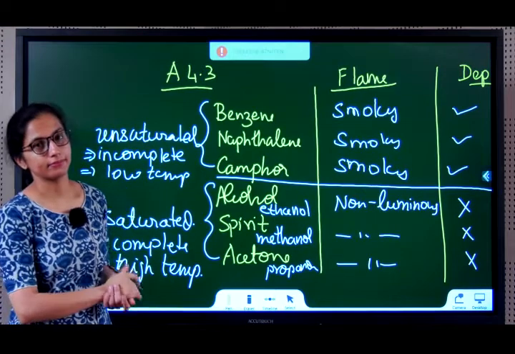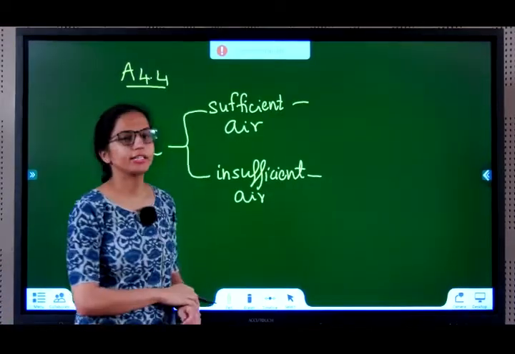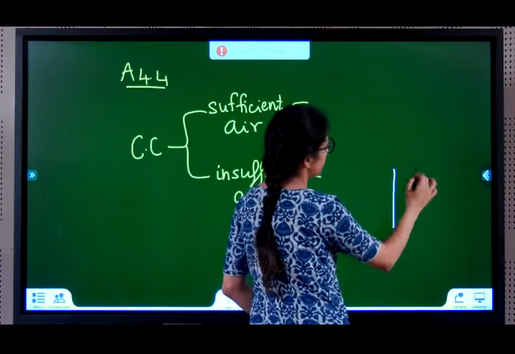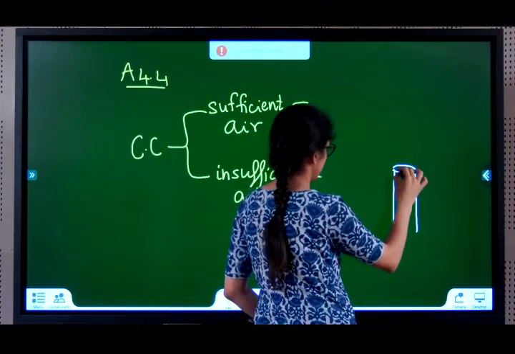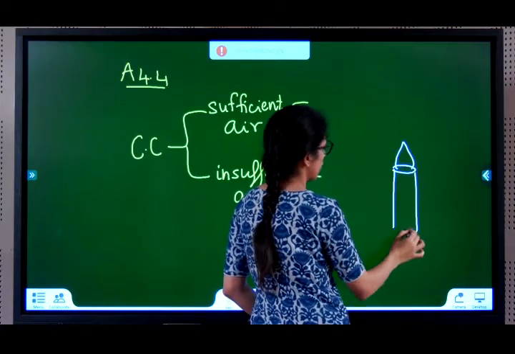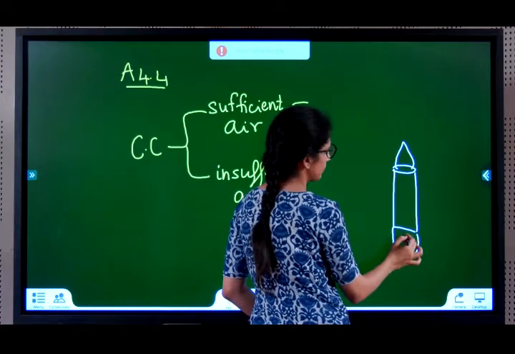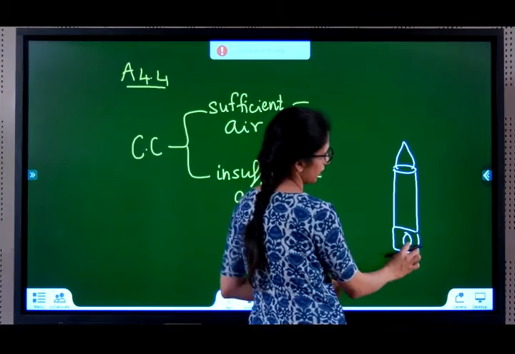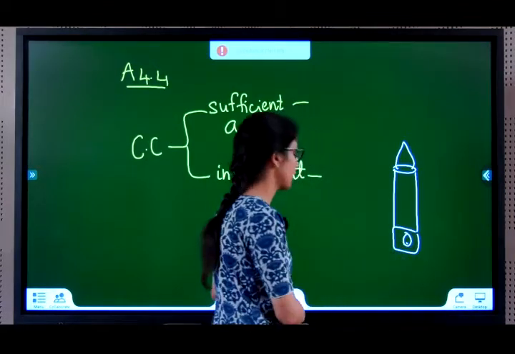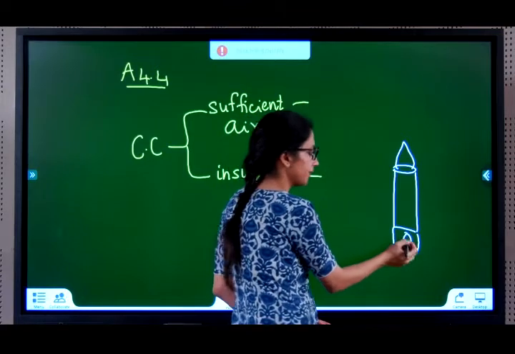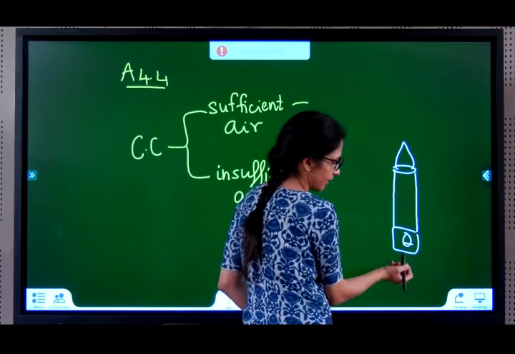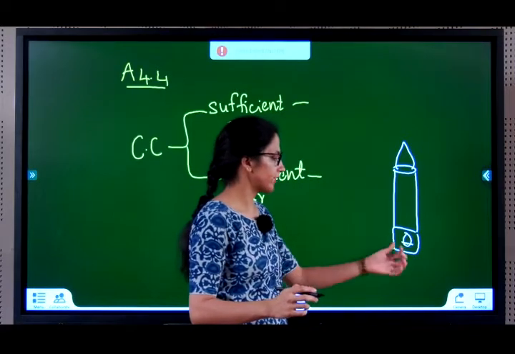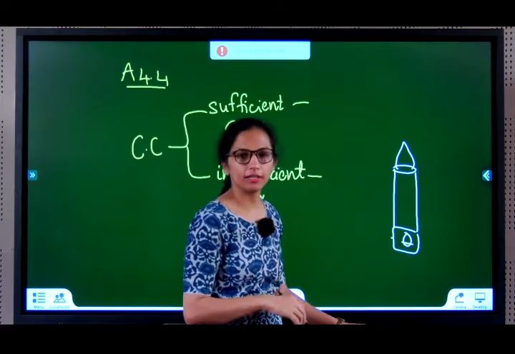In the next activity, activity 4.4, we just take a Bunsen burner. Bunsen burner is the burner that you use in the lab, right? In this Bunsen burner, you will observe there is a hole over here, and you can cover this hole with a screw. You can cover how much you want, correct? If you completely cover the screw with very little air entering, you will observe a different color flame. If you open the screw completely, a different color flame.